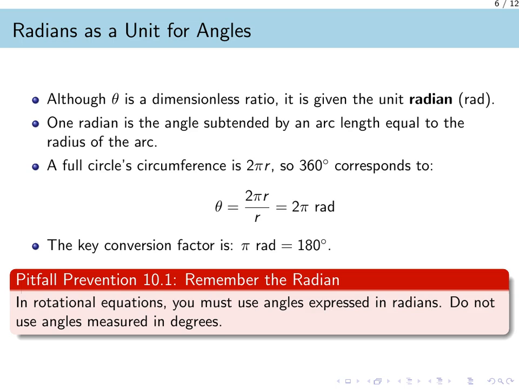We must now discuss the units used for these angles. Although theta is defined as a ratio of lengths and is technically a dimensionless number, we assign it the unit radian. 1 radian is physically defined as the angle subtended when the arc length is exactly equal to the radius. Since the circumference of a circle is 2 pi times r, a full 360-degree rotation corresponds to 2 pi radians. It is vital to avoid a common pitfall. In all rotational physics equations, you must strictly use angles expressed in radians, never degrees.